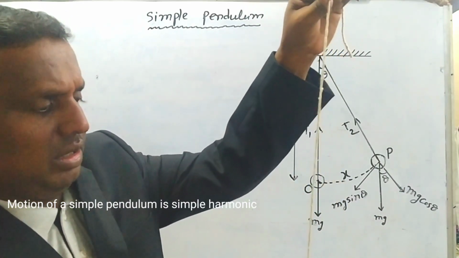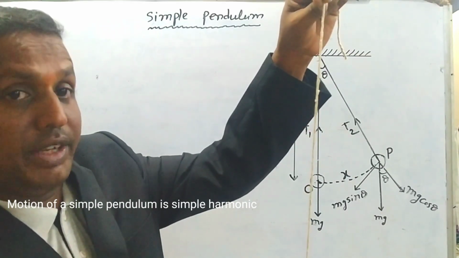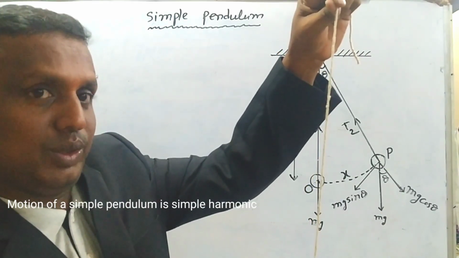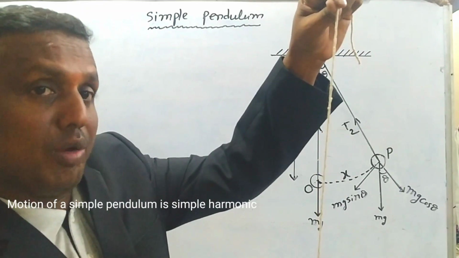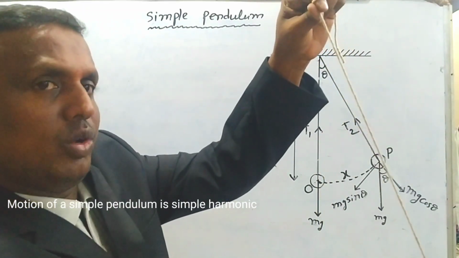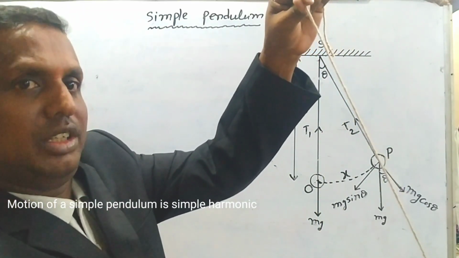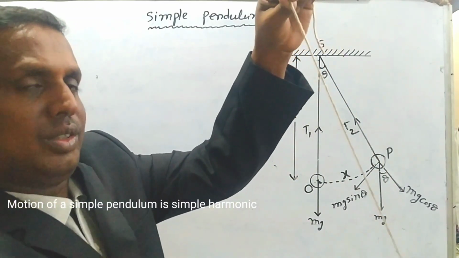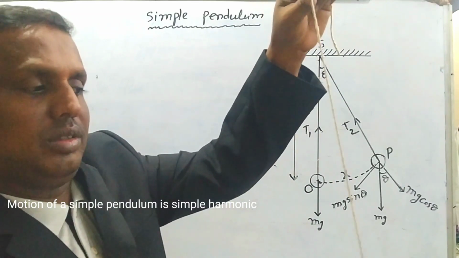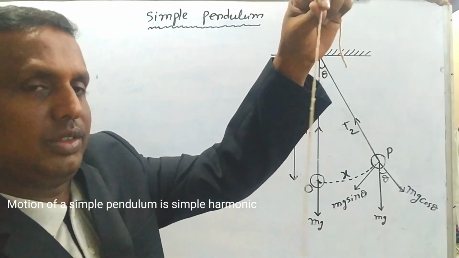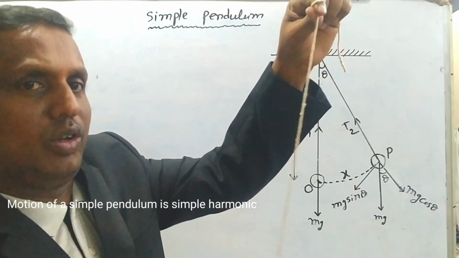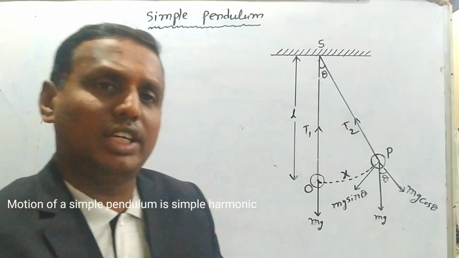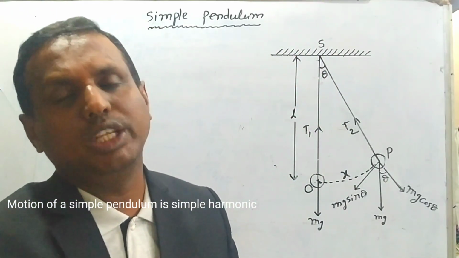So this is called mean position, or we can say equilibrium position also. Mean position or equilibrium position. And this point is known as extreme position here. Or this side also we take as extreme position. See here, these are nothing but oscillations. Okay, this is known as simple pendulum. So here this motion is what? Simple harmonic motion.